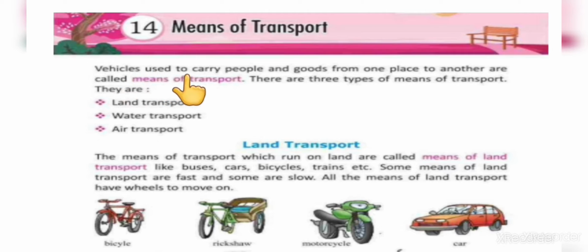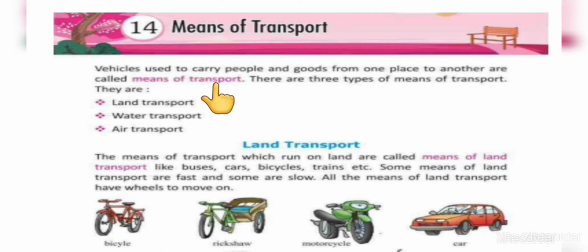Vehicles used to carry people and goods from one place to another are called means of transport. So what do you mean by means of transport? Means of transport means vehicles which are used to carry people or goods from one place to another.